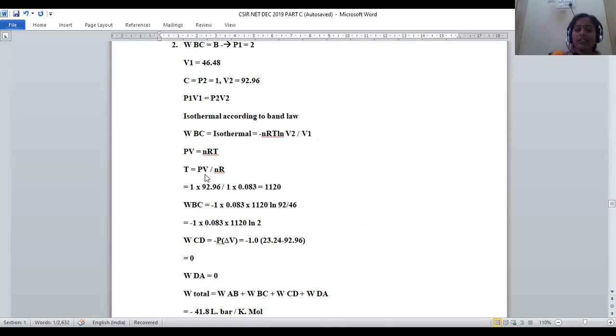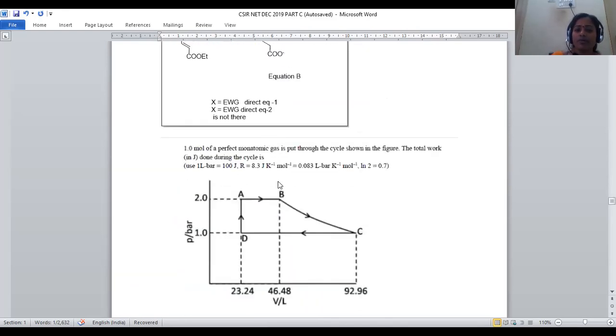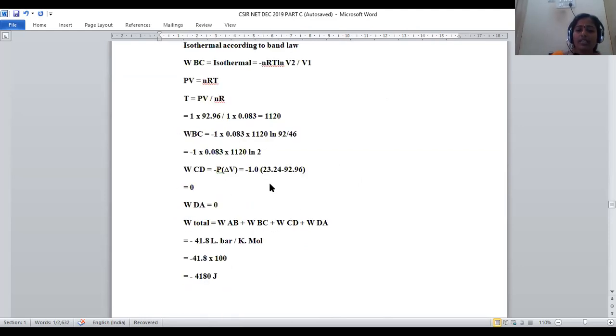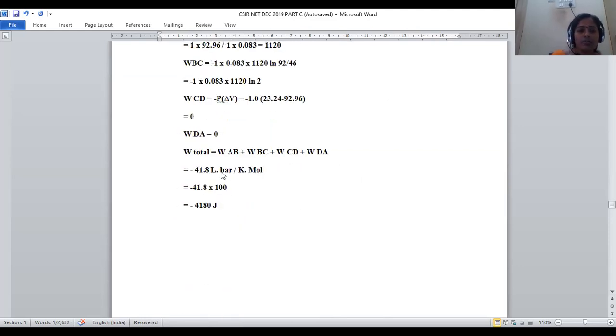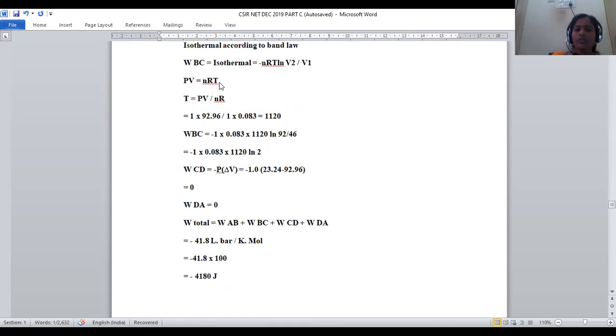PV is equal to nRT. T is equal to PV by nR. The temperature is not provided within the problem. That's the reason why we have to calculate it by using the gas law. PV is equal to nRT is the ideal gas equation. By employing this equation, it is possible to predict the temperature. It is equal to pressure of 1 bar, volume 92.96, number of moles 1, and R is the gas constant, given as 0.083. So this will become 1120. Temperature is calculated as 1120 with this ideal gas equation.